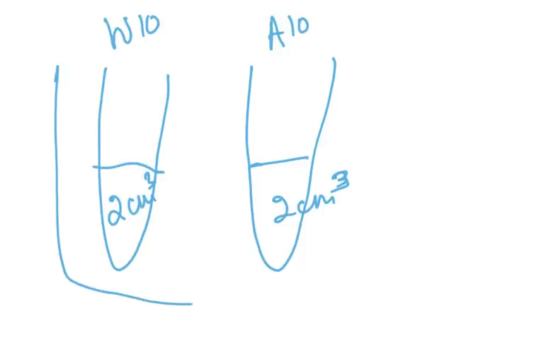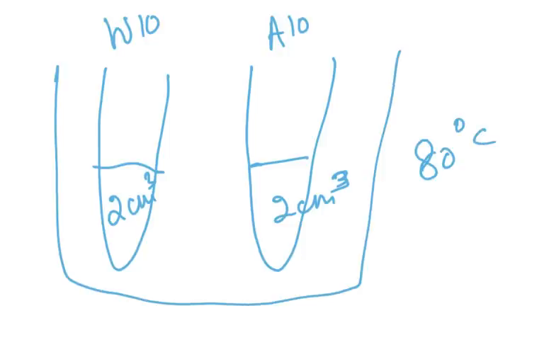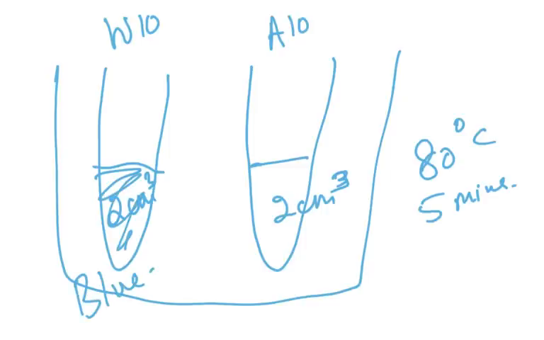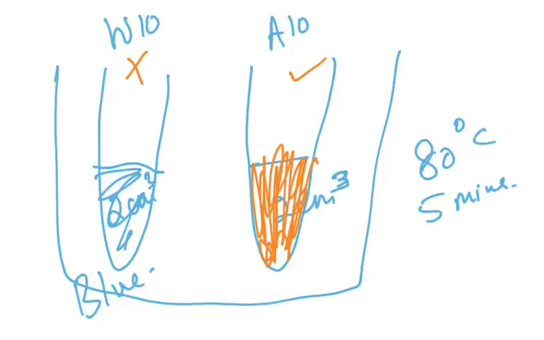And then we kept this in a water bath at 80 degrees Celsius and we left it for 5 minutes. And then after 5 minutes we see the color. In W10 it remained blue. In A10 it became orange. And what did we add? We added Benedict's solution. You know, Benedict's is for reducing sugars. So this means there was no reducing sugar here, but there was reducing sugar in this one. That is, of course, the conclusion. Observation is remain blue, change color to orange.